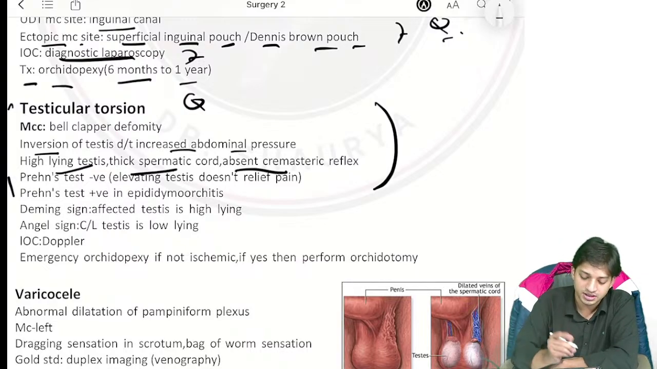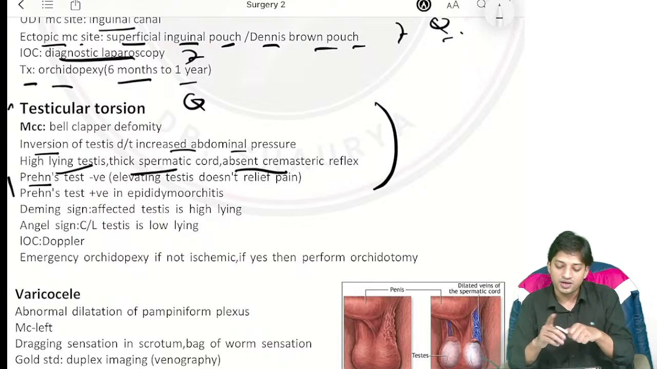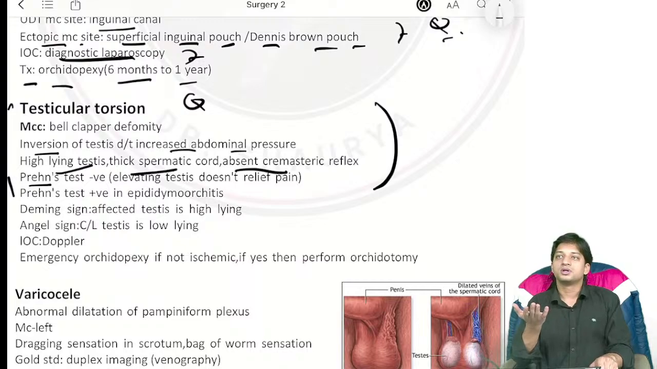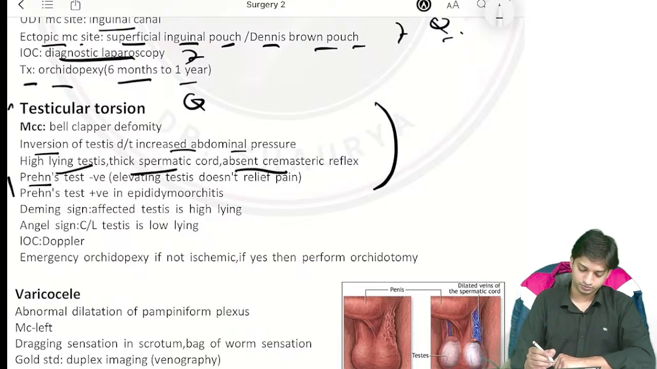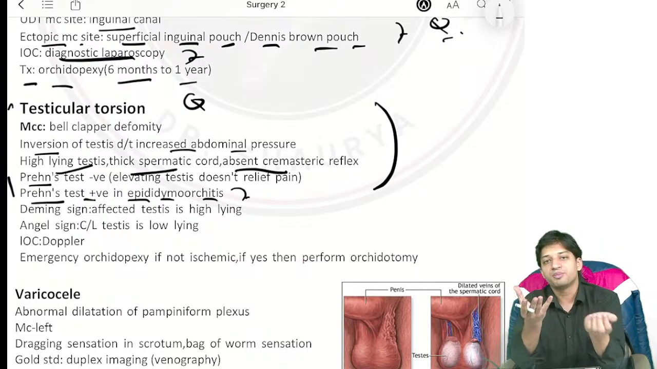Now, regarding tests, if French test is negative, that means whenever you elevate the testis, the pain does not get relieved, right? Okay. Whenever you elevate the testis, the pain does not get relieved. That is French test negative. French test positive means in epididymoorchitis, what will you see?